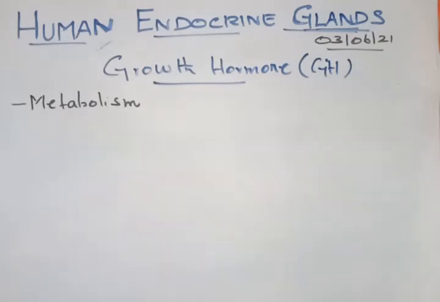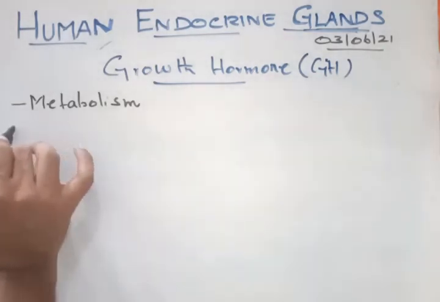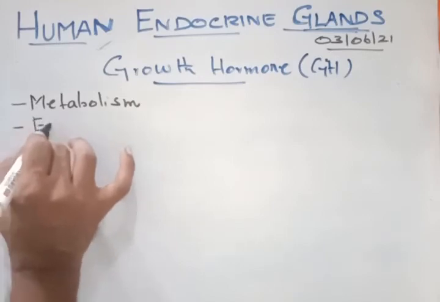Breaking down of the products means that in our body, when we take food, that food is made of large components, macromolecules. When we eat, digestion takes place with the help of enzymes. Digestion is nothing but the breaking down of the large components of the food particles into small components. That is what metabolism is. Here also a metabolism takes place due to the growth hormone. And the second one is development and enlargement.